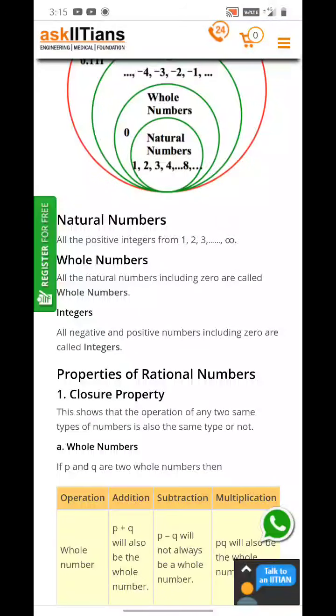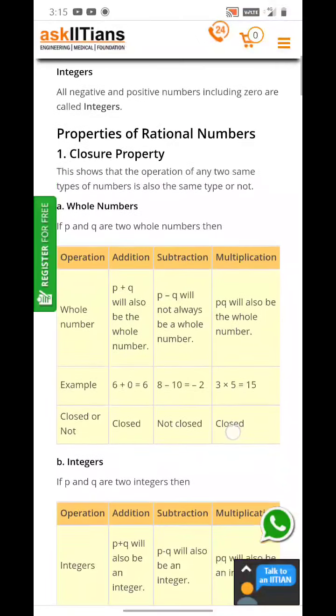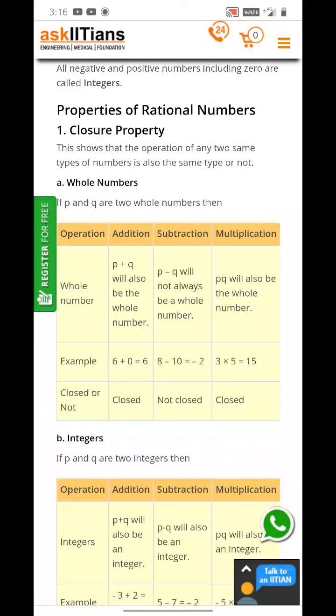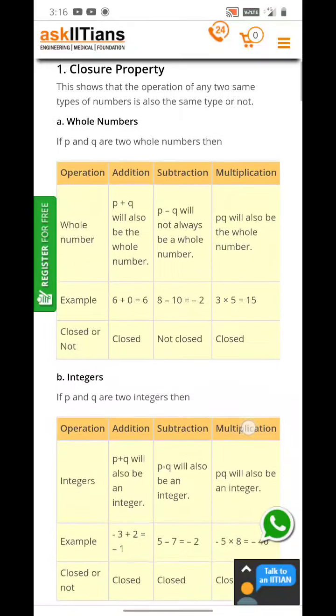All the natural numbers including 0 are called whole numbers, meaning when we add 0 to the natural numbers, that becomes the whole numbers. And this is about the closure property. Whole numbers are closed under addition: p plus q will always be a whole number. If we have two numbers and we do the addition operation on them, there will be a whole number. p minus q will not always be a whole number. p times q will also be a whole number. Example: 6 plus 0 is 6, 8 minus 10 is minus 2, 3 multiplied by 5 is 15.